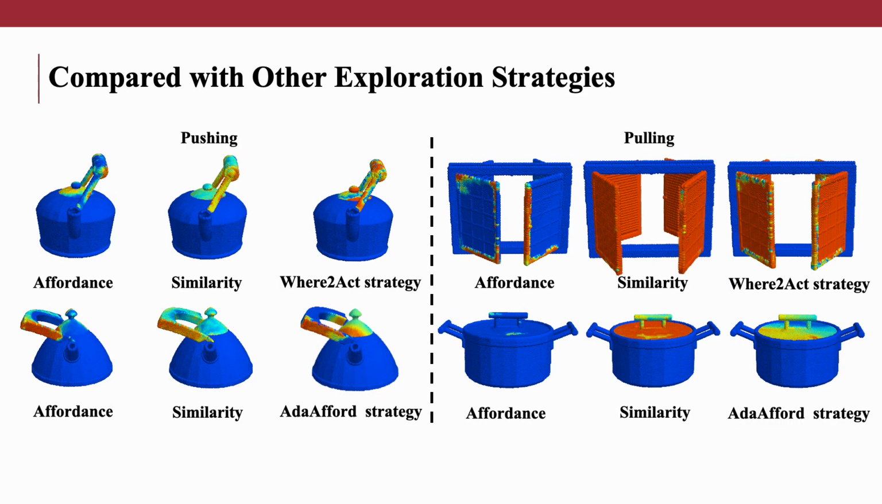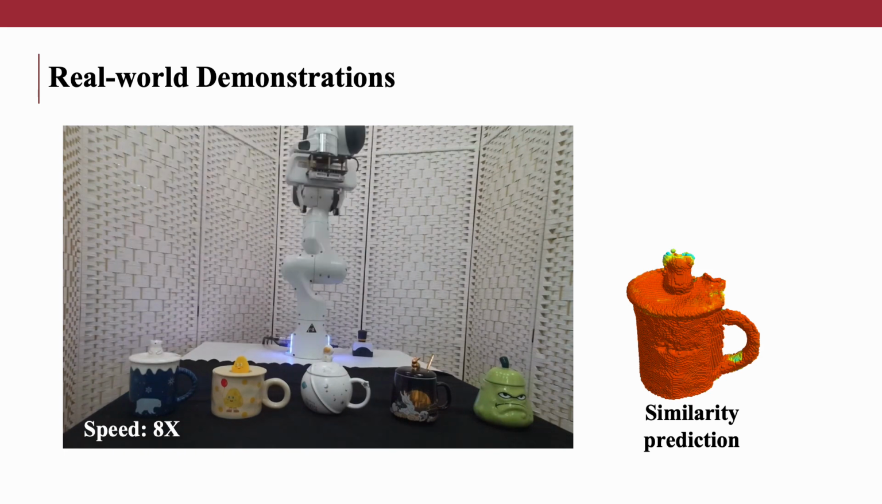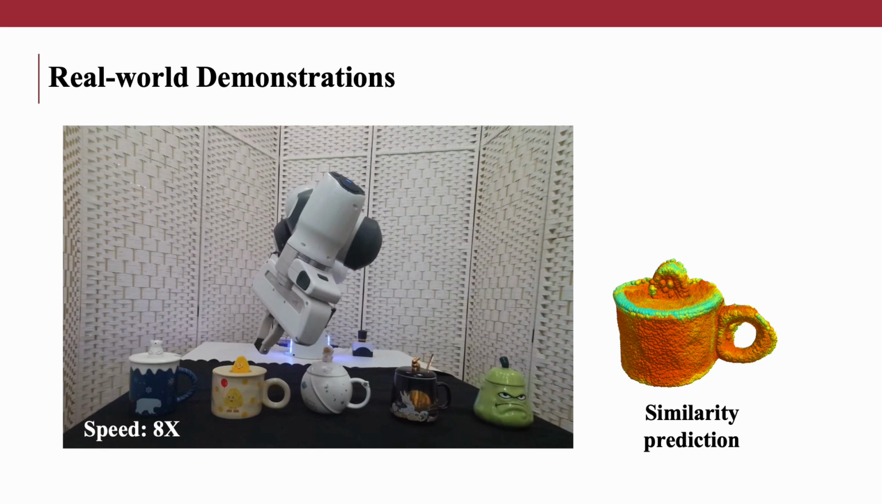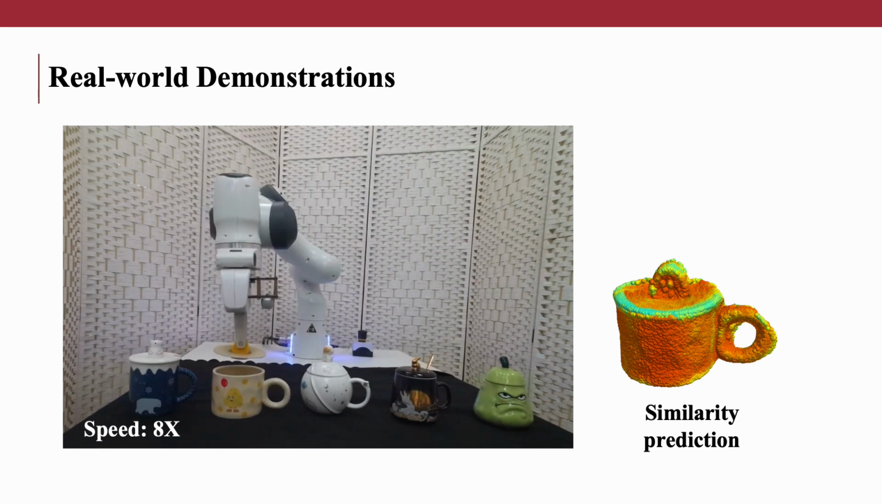Comparing the visualization of our proposed similarity with exploration strategies of Where to Act and Afford, which focus on instance-level few-shot learning, our proposed similarity is more geometry-aware, successfully discovering uncertain geometries across different categories. We also conduct a real-world demonstration, where the model has never seen mugs, but is required to perform few-shot exploration on 4 mugs and then manipulate another unseen mug.